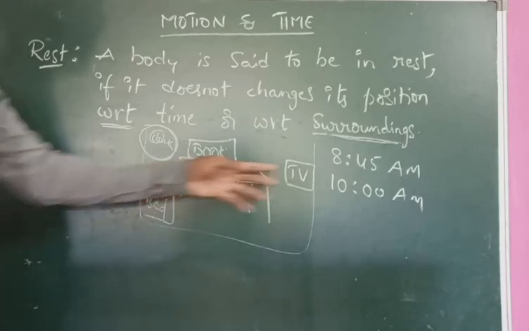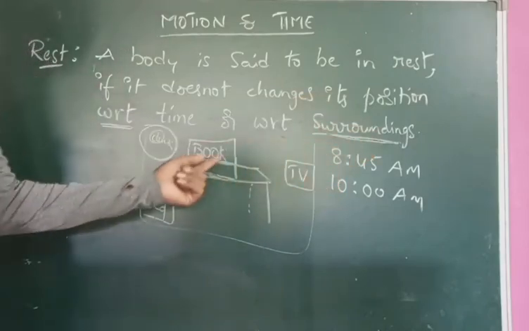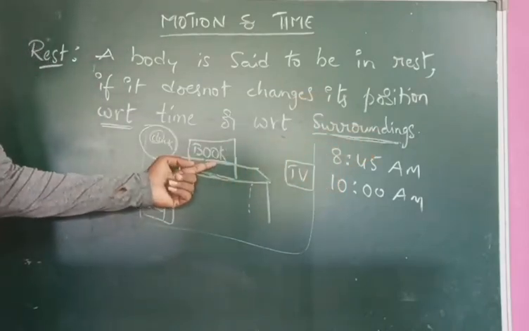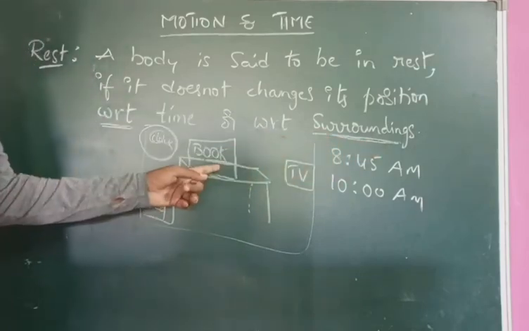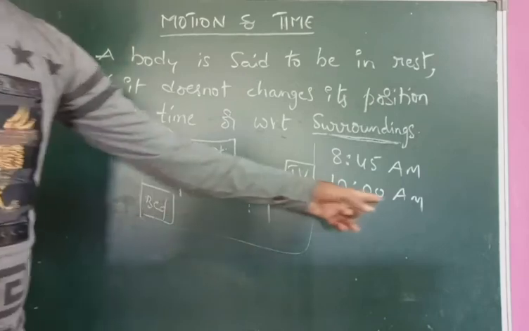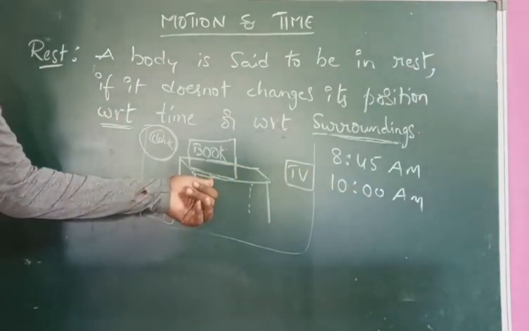If you do not touch the book to move it, then with respect to time the object does not change its position. At 8:45 AM the book is on the same table, and at 10 AM the book is on the same table without changing its position.